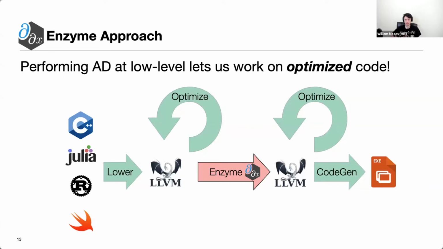So one might then ask why we specifically chose to use LLVM as opposed to any other optimization infrastructure. LLVM is itself a generic low-level infrastructure with a variety of front ends. And you can think of it as being a cross-platform assembly in some sense, with nicer semantics that are well-defined and thus slightly easier to differentiate. Moreover, in addition to having a variety of front ends, it similarly has a variety of back ends. So we can imagine writing differentiation once effectively and having it apply to all of these front ends and back ends at the same time, which is really nice.